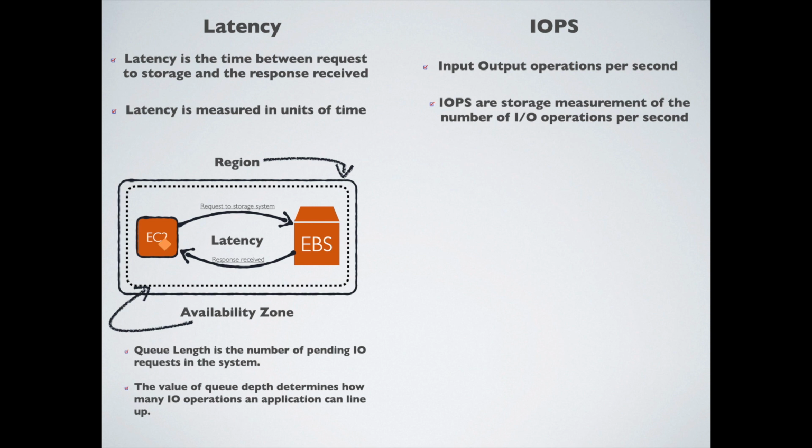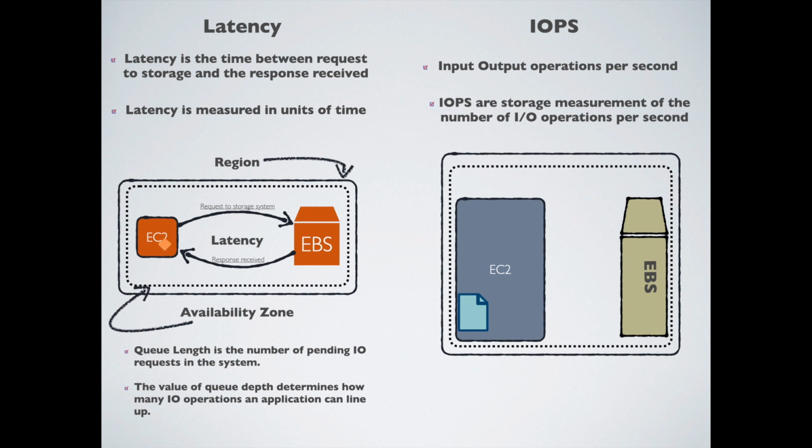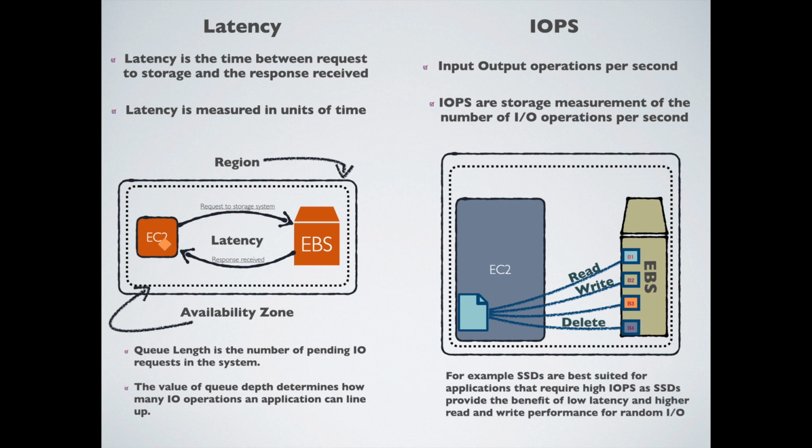IOPS is input output operations per second. Here again you'll see that I have a region and EC2 is hosted within a particular availability zone with EBS, and the file which needs to be saved on EBS will be broken down into similar sized chunks. All the input or output operations happening on the storage within a second would be the IOPS count. As simple as that. IOPS is a storage measurement of the number of IO operations per second. Here you can see read, write, delete operations within 1 second is what IOPS is.